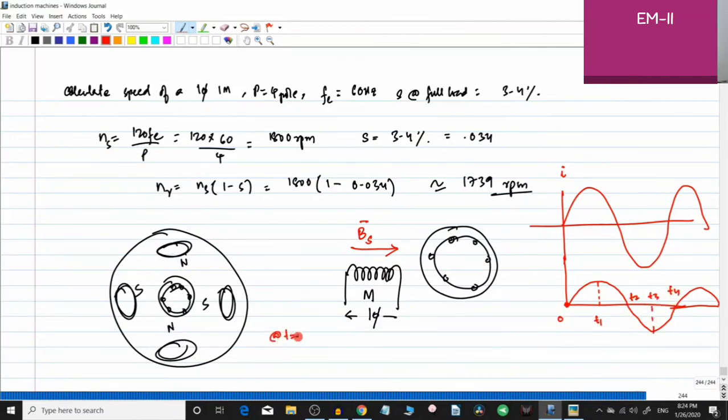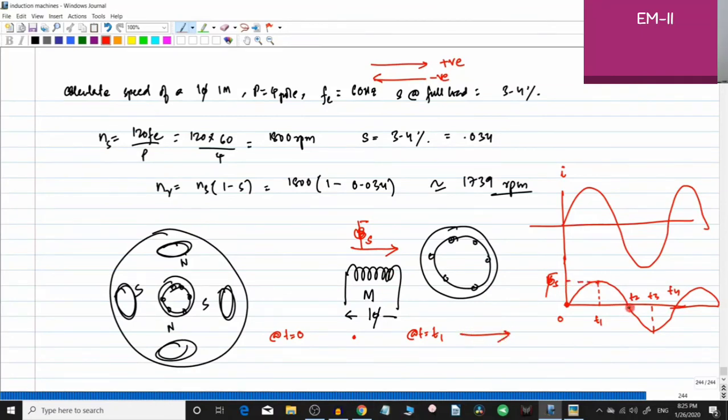Now at t equal to 0, you can find the magnetic field value is equal to 0. We'll take flux rather than magnetic field density here. So at this point the value is 0, and I'll put a point here. At t equal to t1, it is maximum in the positive direction. Let me assume that the positive direction is from left to right, which means right to left is negative. So at t1, it is having positive maximum.